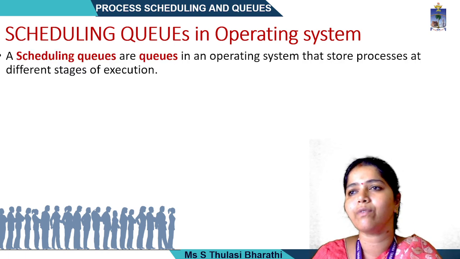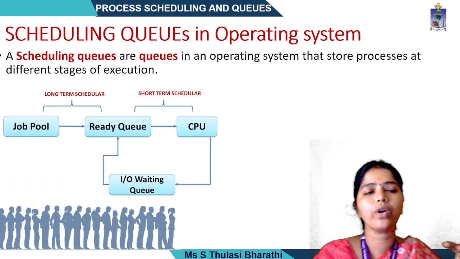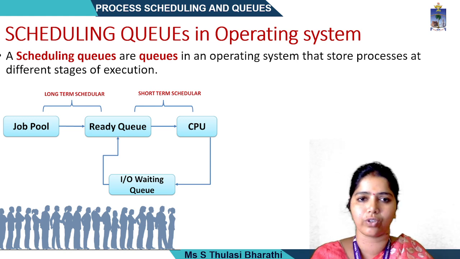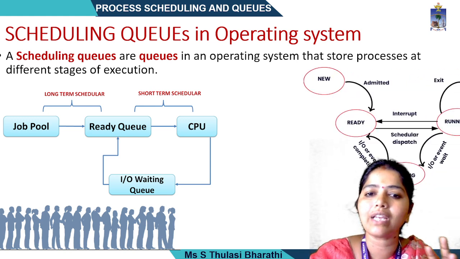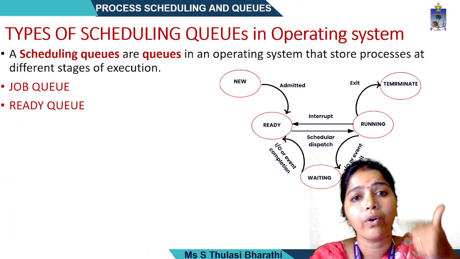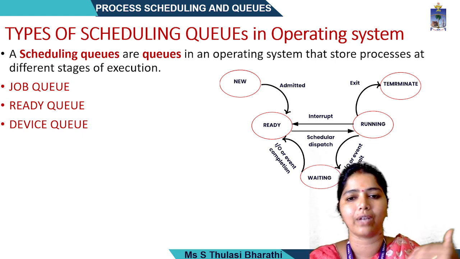So in between, we have noticed a term called queue. What is that queue? A queue in an operating system stores the processes at different stages of execution. We have three different types of queues. What are they? Job queue, ready queue and device queue. So how are these queues being utilized over here?